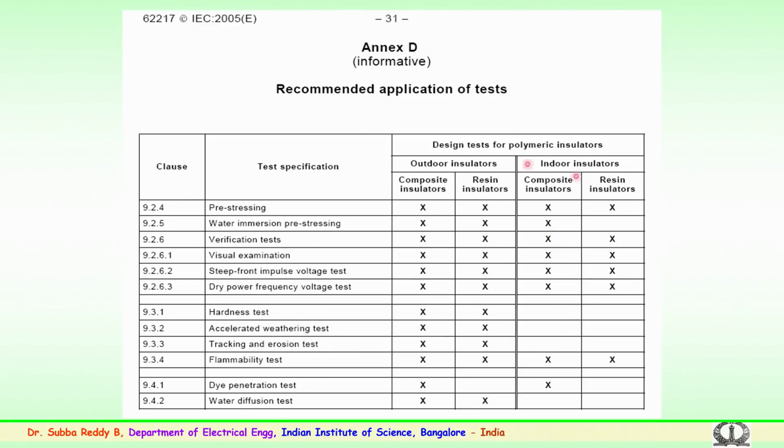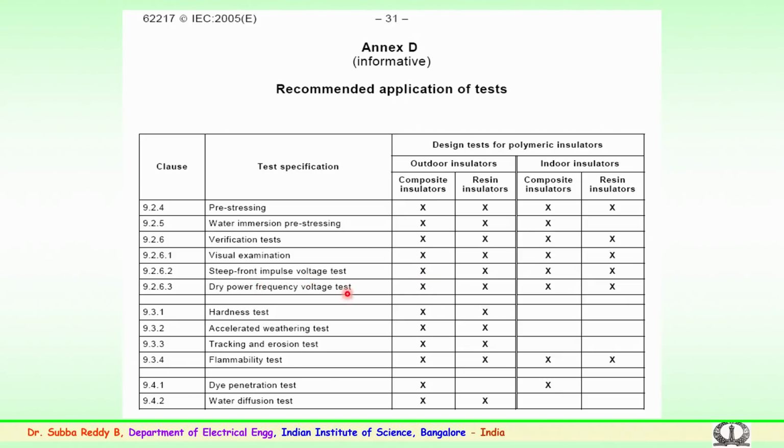For both, the tests required have been given in this table. So, pre-stressing of the materials is required, then water immersion testing has to be carried out for all the materials except for the indoor resin, where it is not required. Verification test, visual examination is very important. Then steep front, like ceramic or glass, the steep front plays a major role even for the polymer or composite insulator. So, this has to be tested for both indoor and outdoor applications.